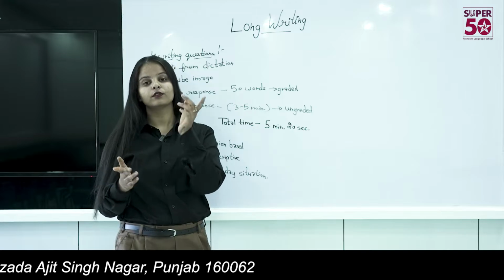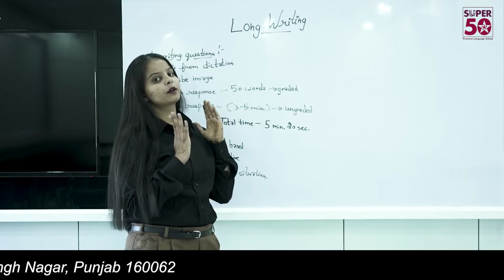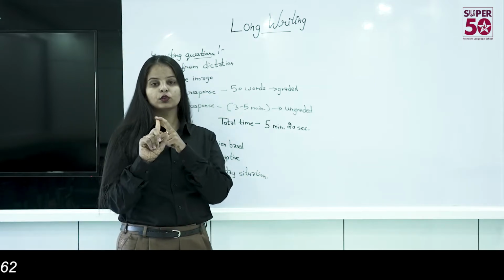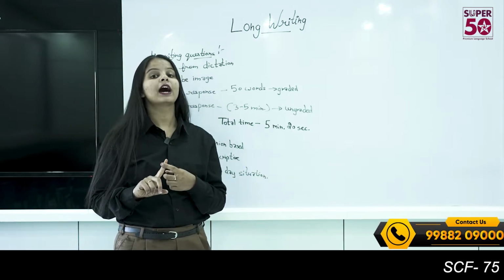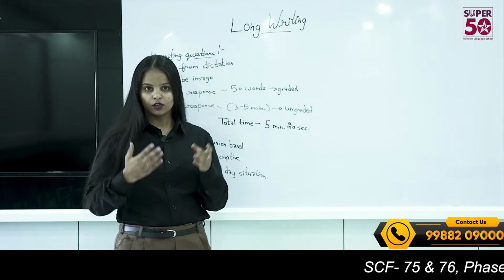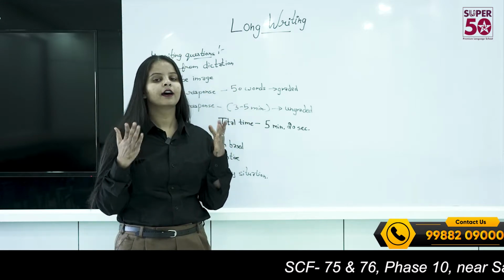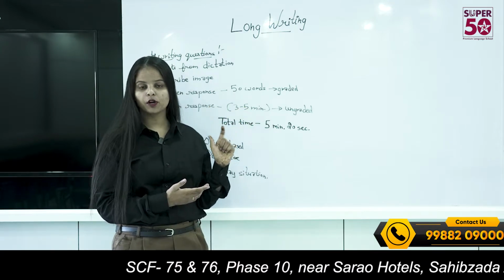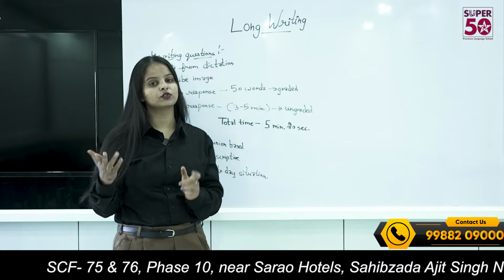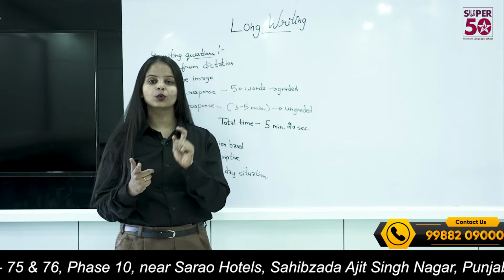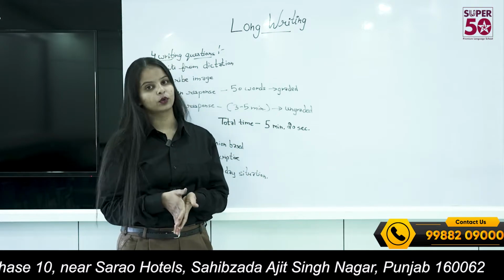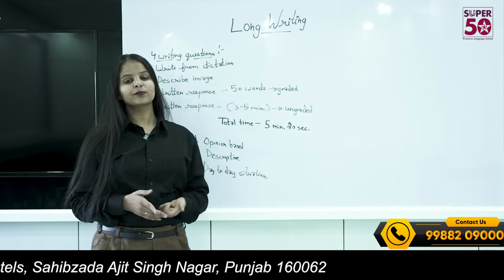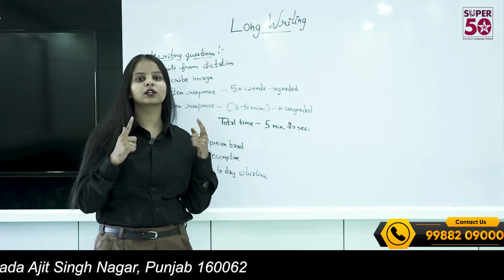But if you are provided with a question like problem solutions or agree, disagree, then you have to use connectors also, and you have to write it like an essay. First you will give an introduction line, after that the problems and solutions. In the second paragraph you will tell about the problems, and in the third one you will tell about solutions, and at the end you will conclude by giving one line of conclusion. And it's similar with opinion based questions, but there are some questions that are divided into parts.